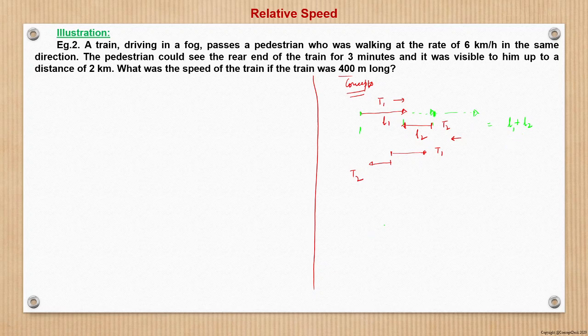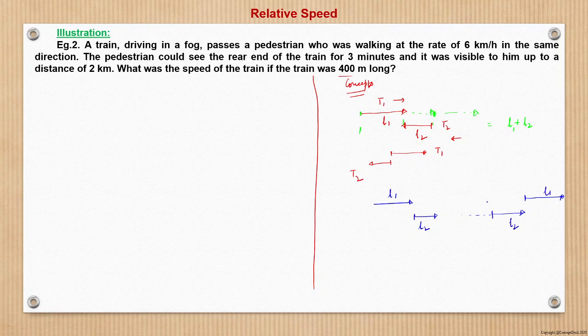Similarly, if they are moving in the same direction, this is N1, a faster moving train, and suppose this is N2, a slower moving train. The cross successfully happens when the rear end of N1 crosses the front end of N2, right?